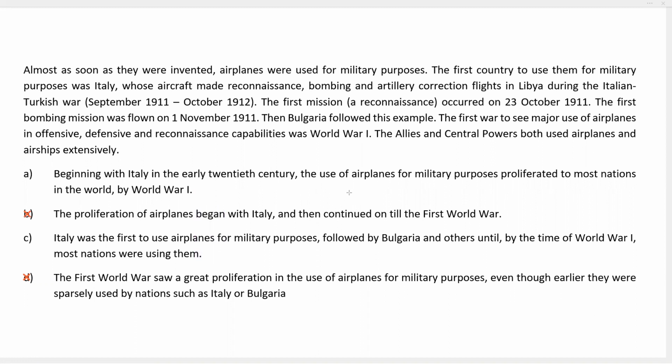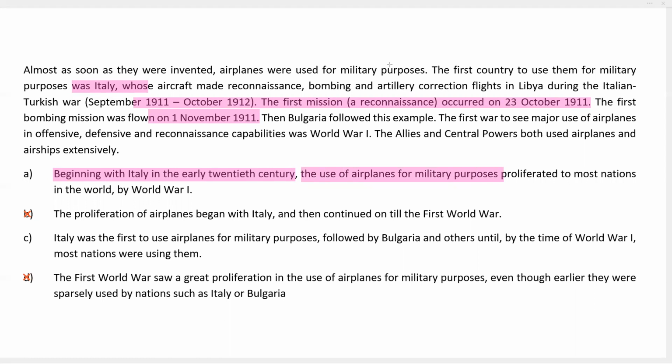So by conciseness, they are almost identical. But if we look at it carefully, we have A slightly better because A starts with beginning with Italy in the early 20th century. Italy, yes. Early 20th century, these examples, yes, absolutely. 1911, 1912, 1911 yet again. So early 20th century is also confirmed. The use of airplanes for military purposes.